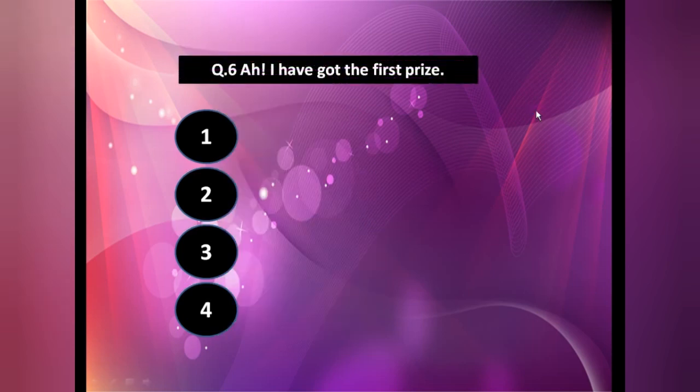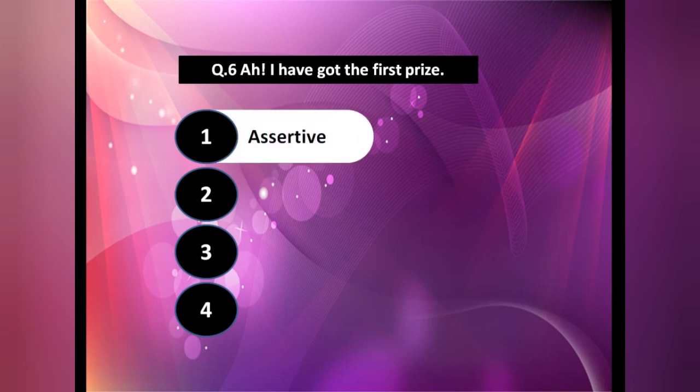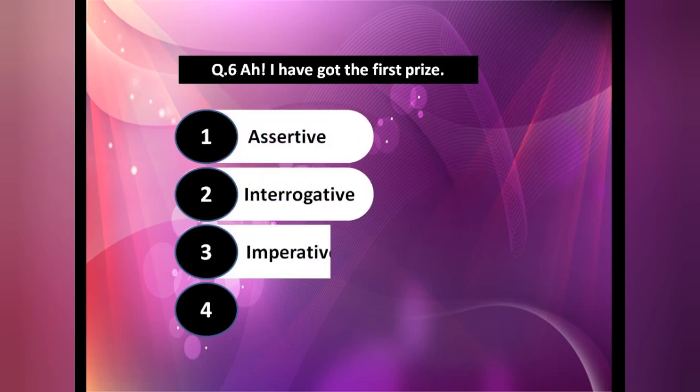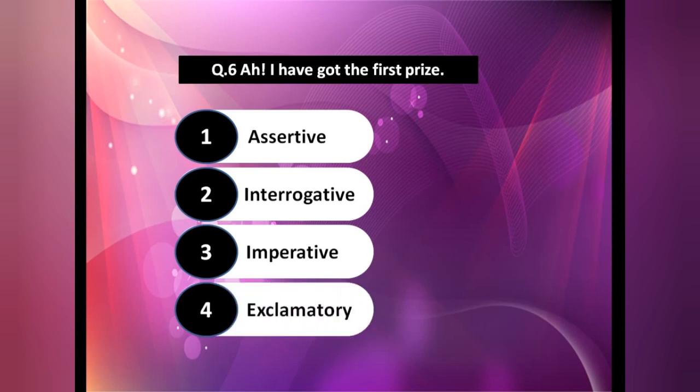Now the next one. Ah, I have got the first prize. It means after a lot of hard work, you create this kind of sound. So first of all, what do we call these words? Ah, hooray. These are interjection words. So this is our exclamatory sentence. Whenever you get an interjection word, that will always be your exclamatory sentence. Why? Because these words give a lot of emotion.